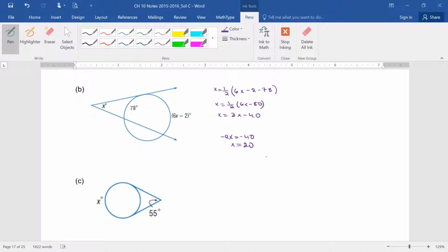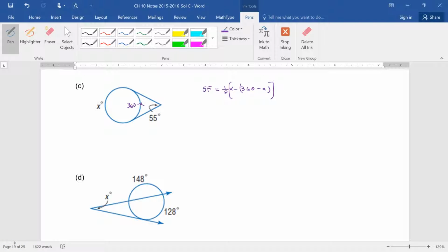So look, always say it: the angle, which is X, is equal to half of the big arc or the outer arc minus the little arc or the inner arc. Then you substitute and simplify: x equals 3x minus 40, and then you solve for x, and x equals 20. All right, let's do C, and we'll get back to Liam in a minute, and somebody else could put it on the board. All right, C, we'll be back.